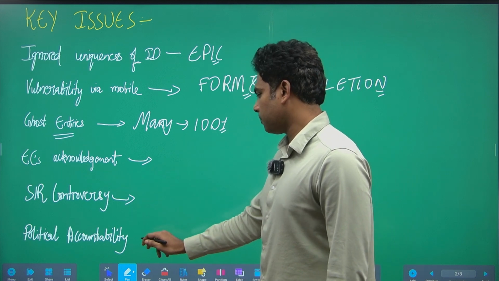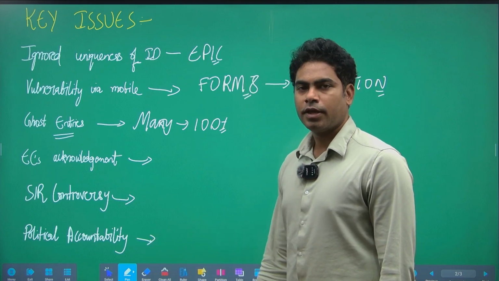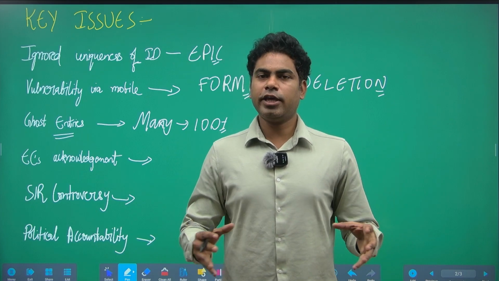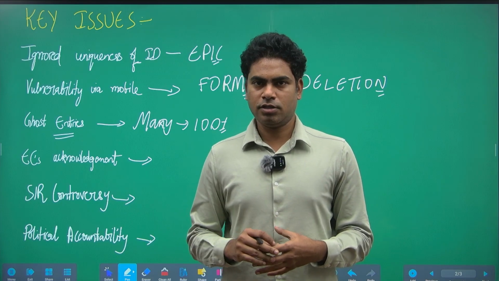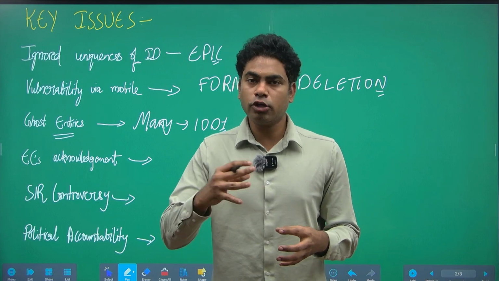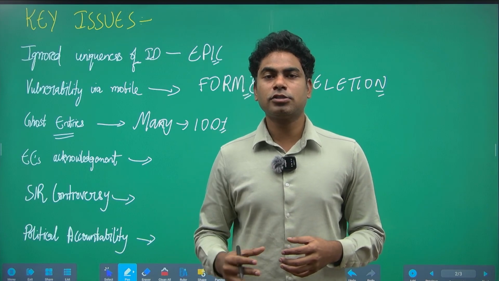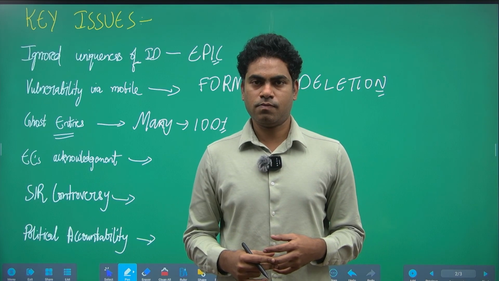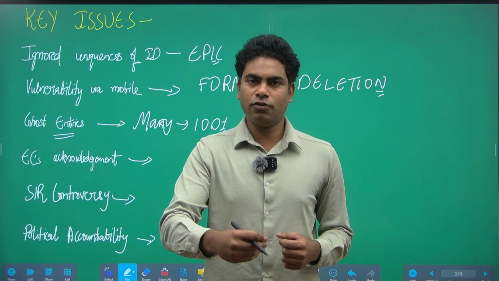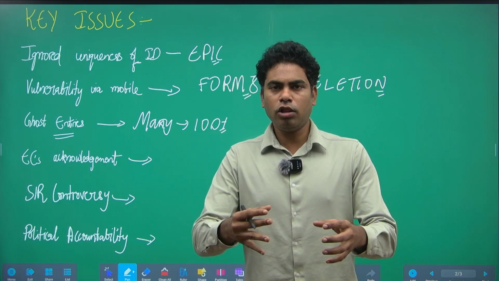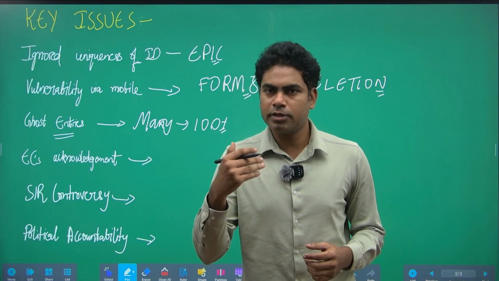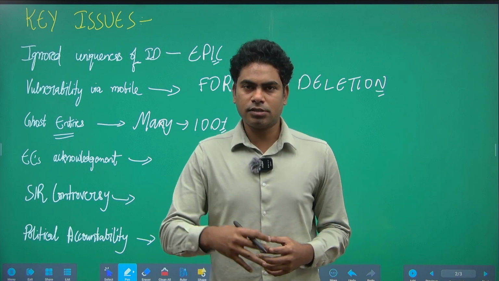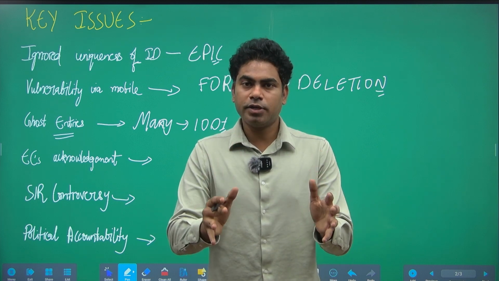The other aspect is political accountability. Now, if we want to have trust with every aspect of elections, we have to take into consideration the political parties of the state or the country for that matter. We have to engage in discussion with the political parties, all the parties, be it the ruling party or the opposition party. They have to sit together, discuss, and the discussions are to be done in a transparent